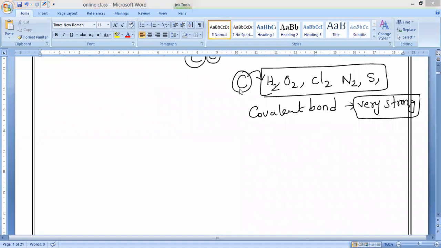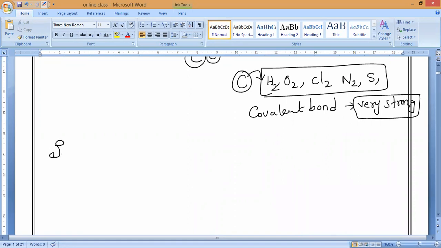Now after this we have studied one important special property of carbon. Can anybody say what that is called? Yesterday we already studied. The special property of carbon is called catenation. What is that? Self-combination. Also we can call it self-combination. That is what we call catenation.